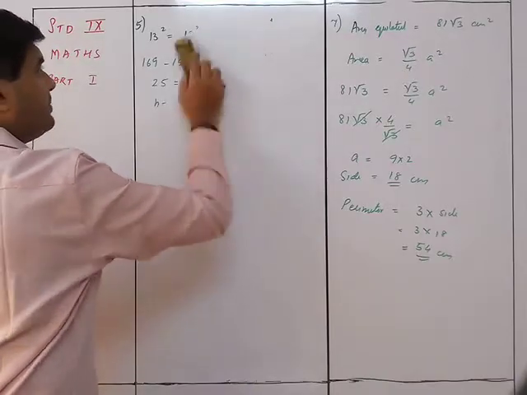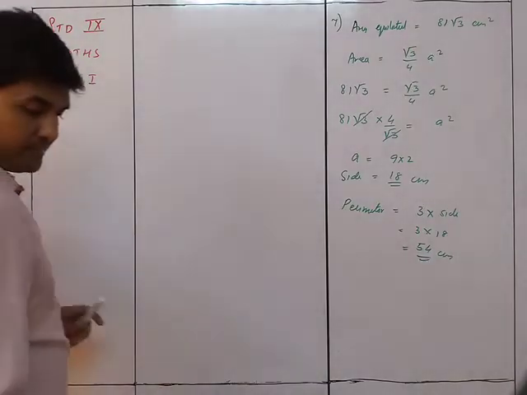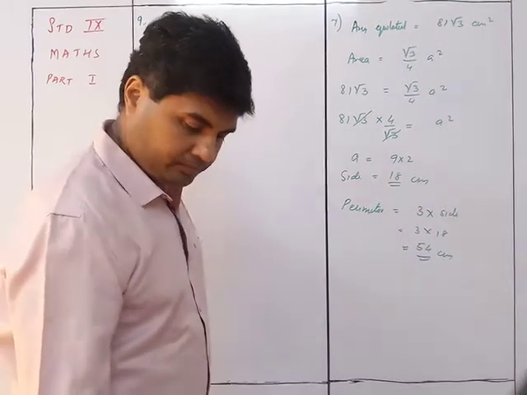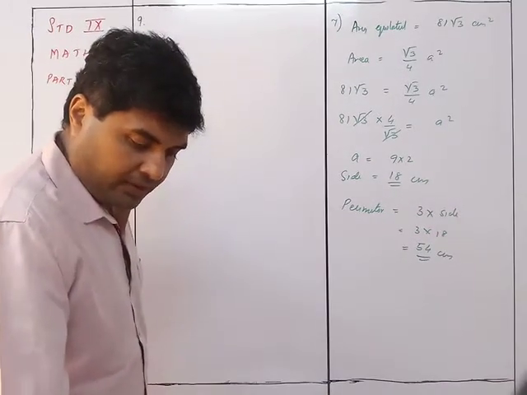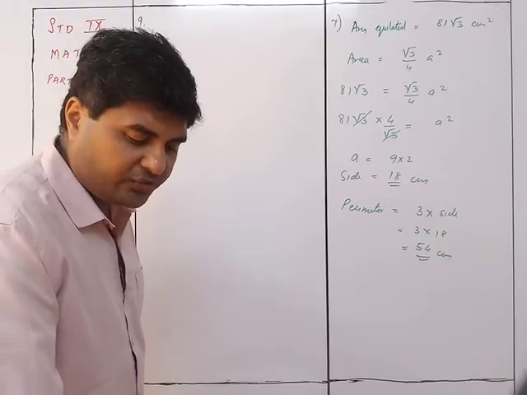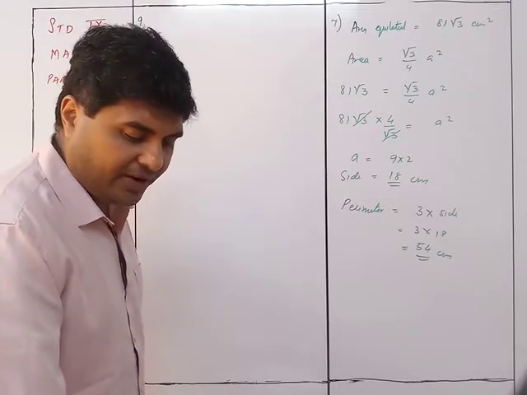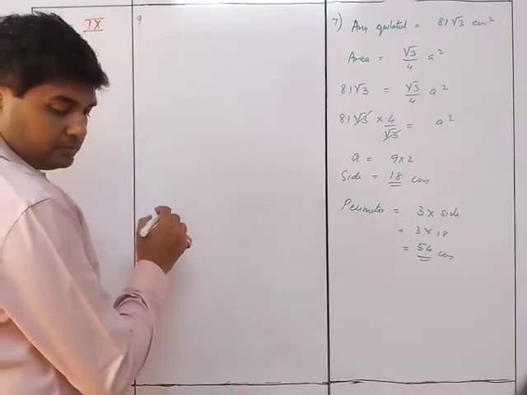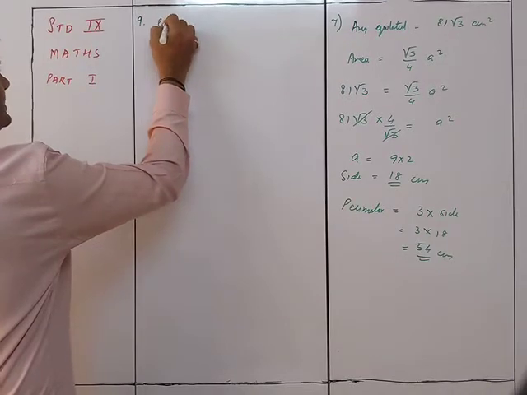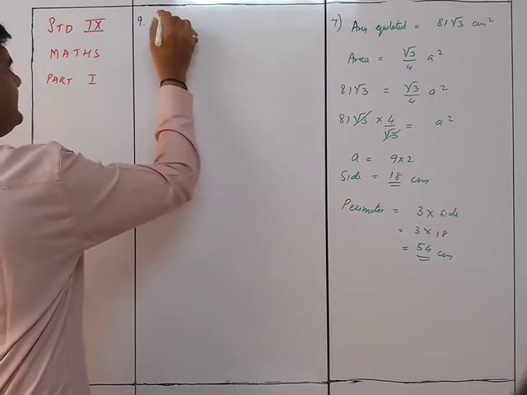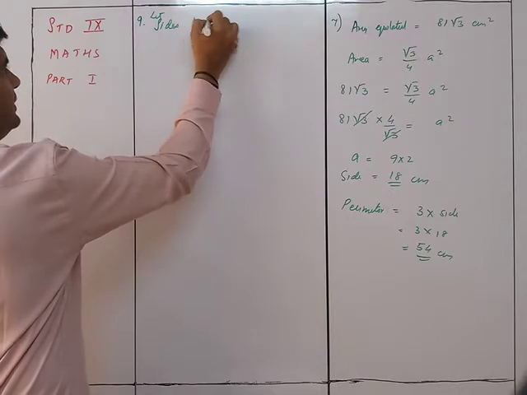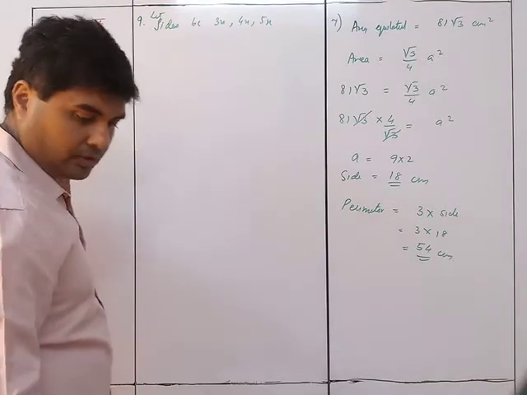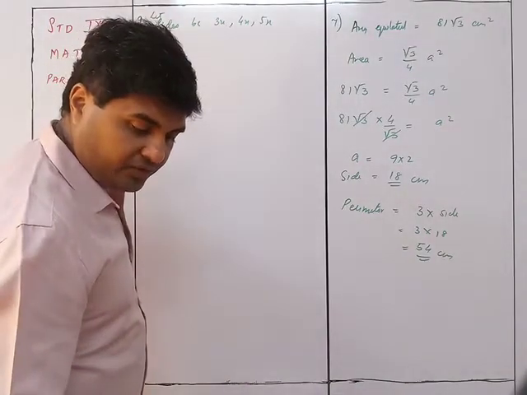We now move on to sum number 9. We have two sums in sum number 9. Take both of them. If the length of the sides of a triangle are in the ratio 3:4:5 and its perimeter is 48, find its area. So let the sides be 3x, 4x, 5x, and you are given that the perimeter is 48.